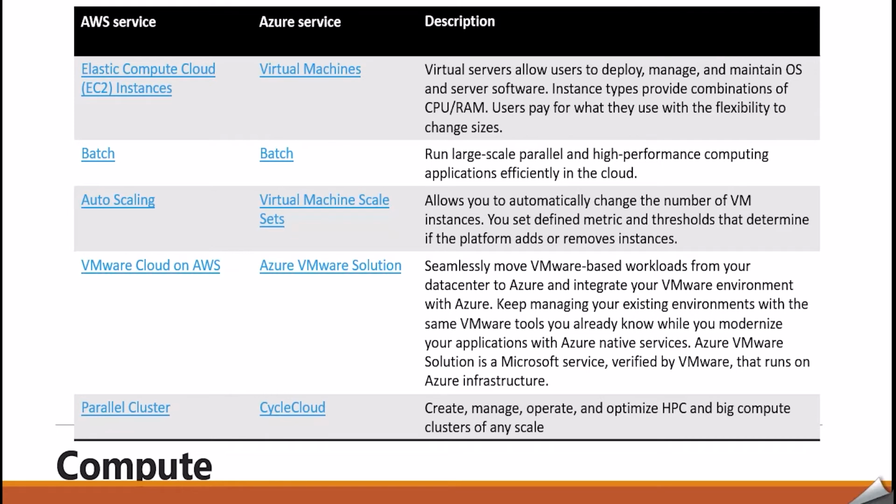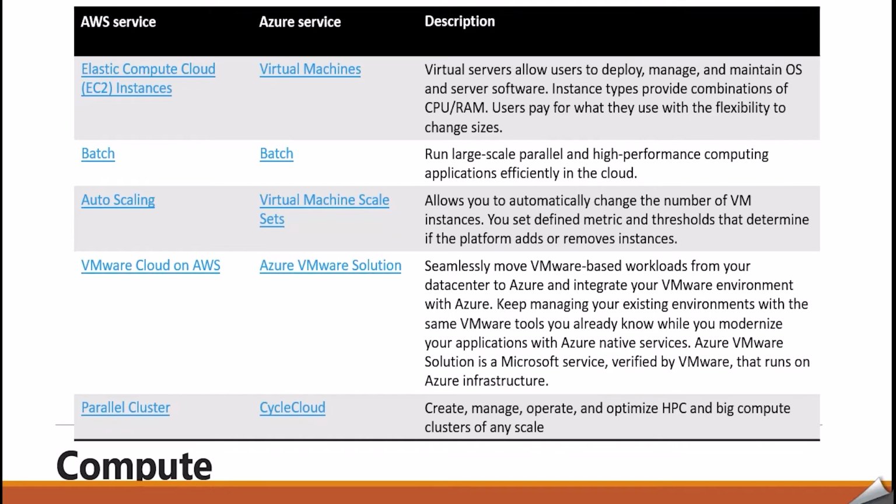Auto Scaling allows you to automatically change the number of VM instances. You set defined metrics and thresholds that determine if the platform adds or removes instances. So you don't need to manage it; it is automatically managed if you take the service. Then we have Parallel Clusters, which helps to create, manage, operate and optimize HPC and big compute clusters of any scale.